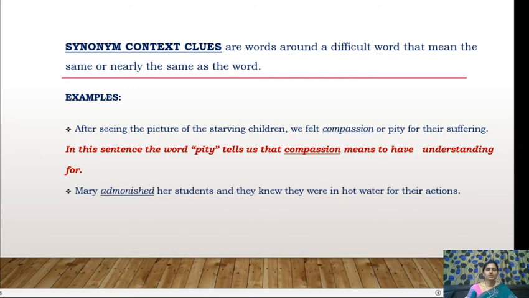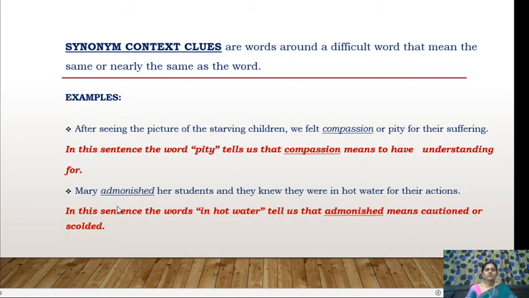Mary admonished her students, and they knew they were in hot water for their actions. They were in hot water. This itself gives a clue what admonished means. Like in this sentence, the words in hot water tell us that admonished means something like caution or scolding.